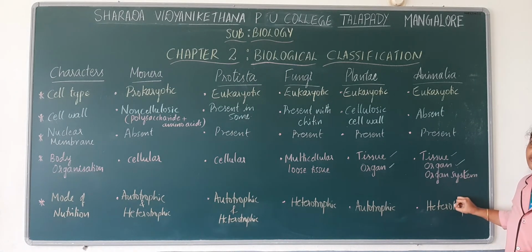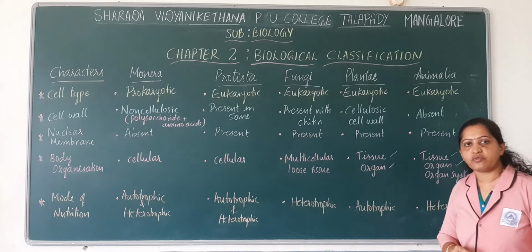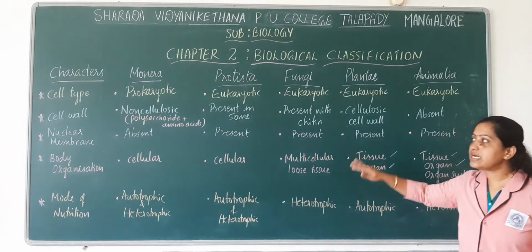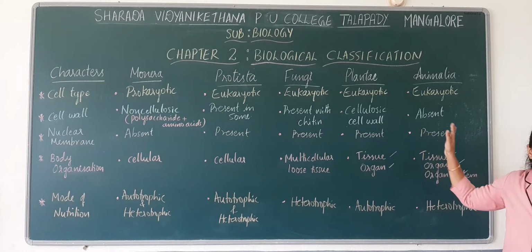Next, the mode of nutrition is heterotrophic. Animals mainly depend on autotrophs for their nutrition. They cannot synthesize their own food. They depend on autotrophs for their nutrition. So these are the basic characteristic features of the 5 different kingdoms.